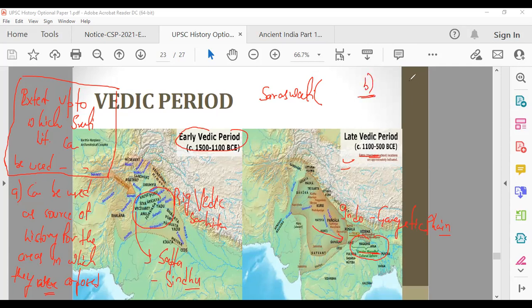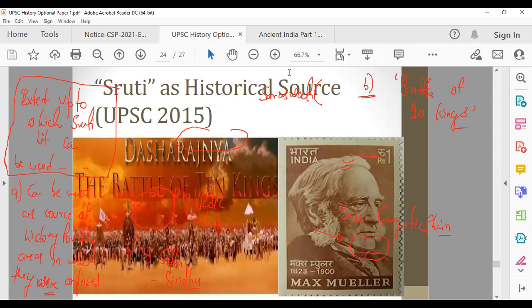Second part is the Battle of 10 Kings. This Rig Veda talks about the Battle of 10 Kings. And according to archaeology also, we have to corroborate it with archaeological sources, it may have happened. I've just shown you this Battle of 10 Kings. It is believed that this happened on the Ravi River, which at that time was known as Parushni. So the Battle of 10 Kings may be based on an actual historical incident. This was a great battle which took place on the banks of river Parushni. One person against various tribes, and that one person won.